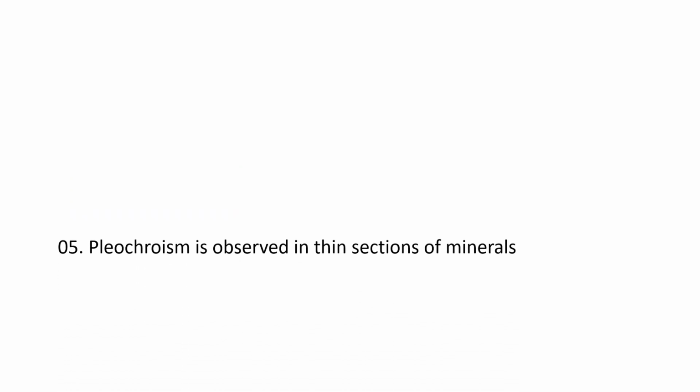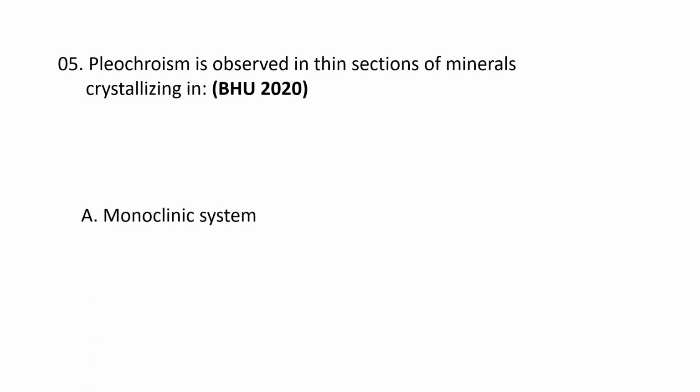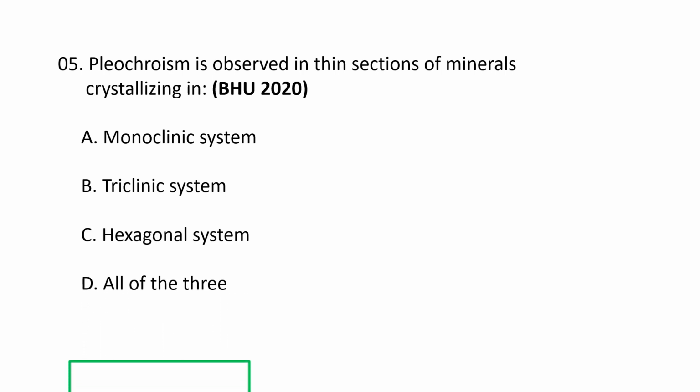Next question. Pleochroism is observed in thin sections of minerals crystallizing in A. Monoclinic system, B. Triclinic system, C. Hexagonal system, and D. All of the three. The correct option goes as D.